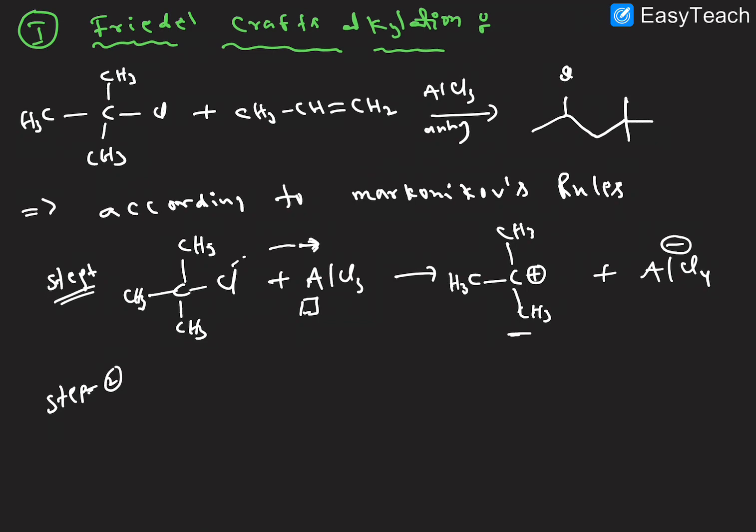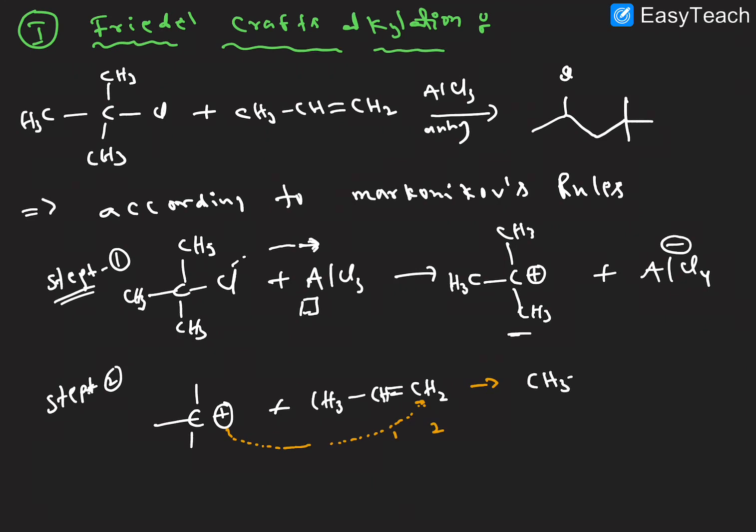Step 2 here. This is the step 2 reaction. In step 1 we got the electrophile here. So what is the reactant here? The CH3 CH=CH2. This is the positive charge attacking according to the Markovnikov rule, the site with more number of hydrogens, 2 hydrogens versus 1. So the electrophile attacks at the more hydrogen site, right?